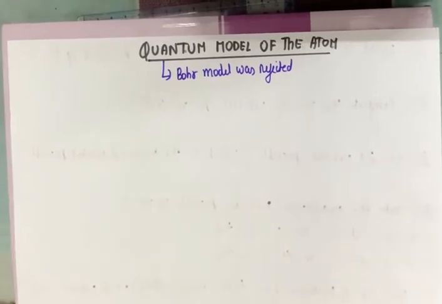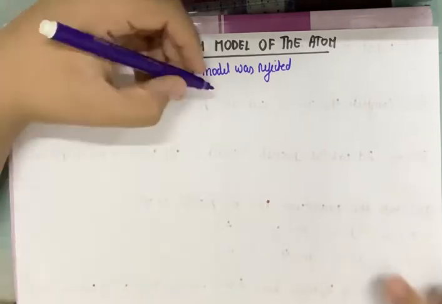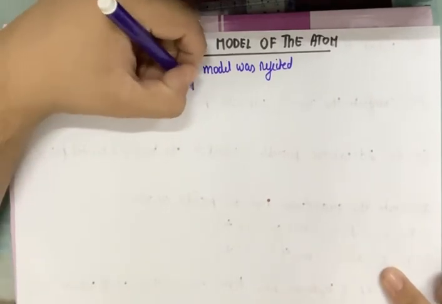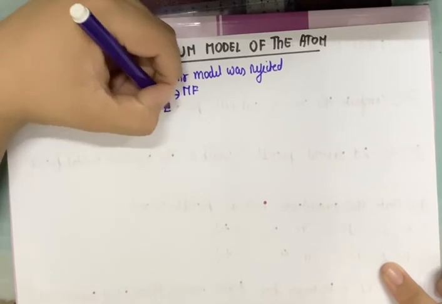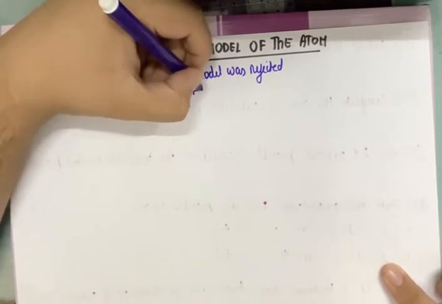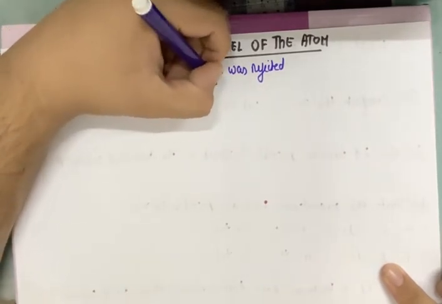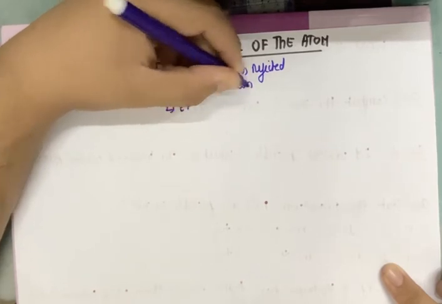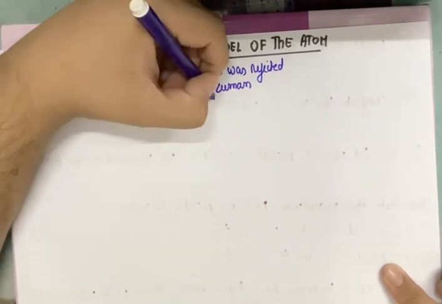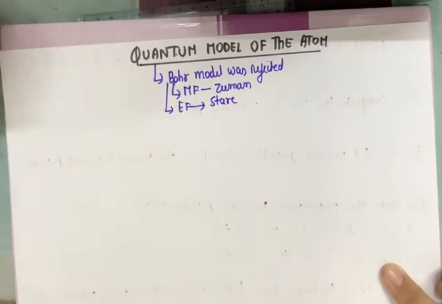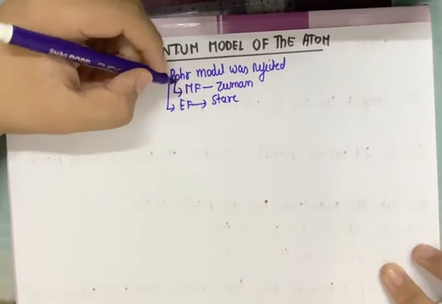The Bohr model was rejected because it had certain limitations. The limitations were, number one, it could not explain the splitting of spectral lines. All atoms have a spectrum and the splitting of the spectral lines was not explained in the magnetic field and in the electric field. The splitting of spectral lines in a magnetic field is called the Zeeman effect and the splitting of spectral lines in an electric field is called the Stark effect. This could not be explained, number one.